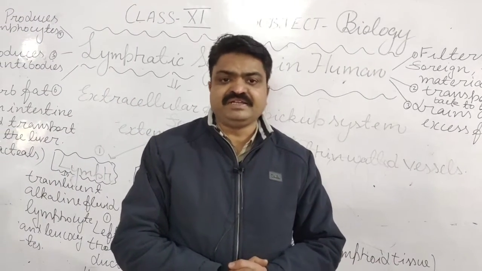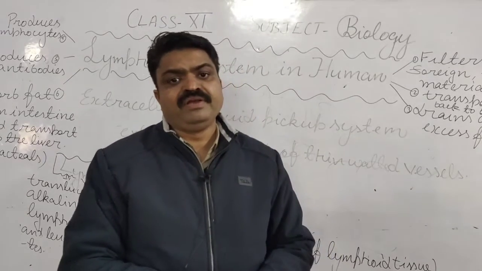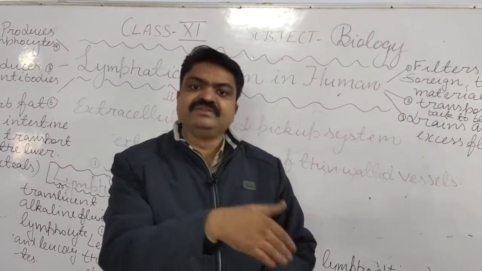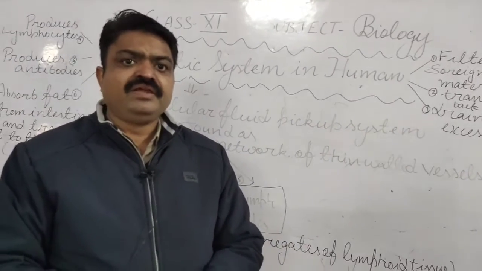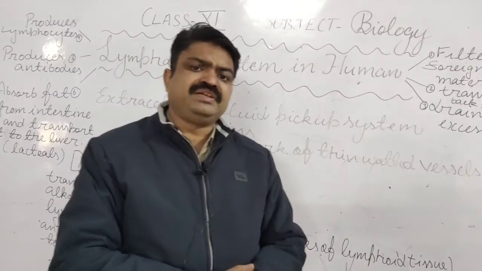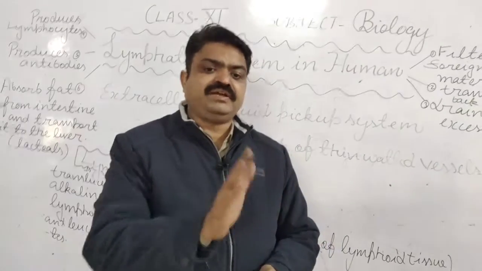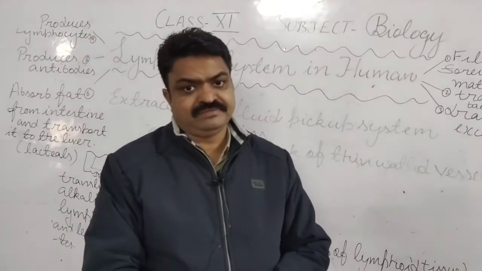It works as an intermediary between the blood vessels and the muscles. In this there are small gaps from which that process takes place.